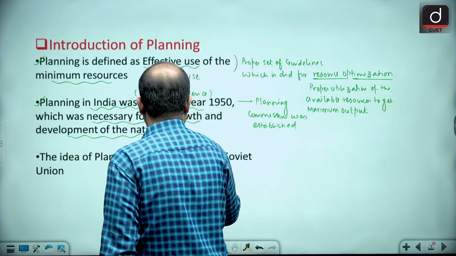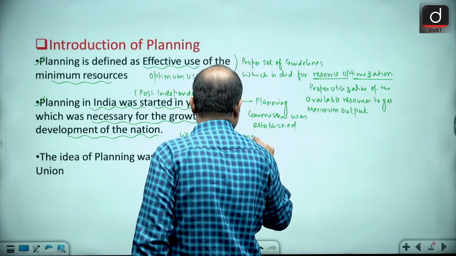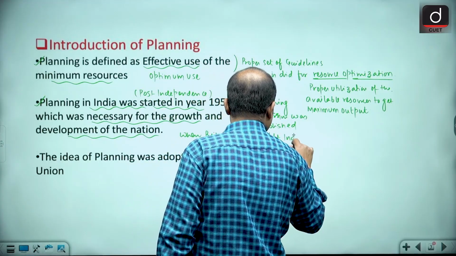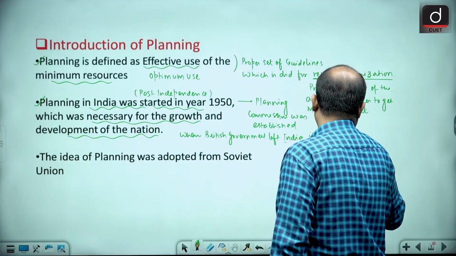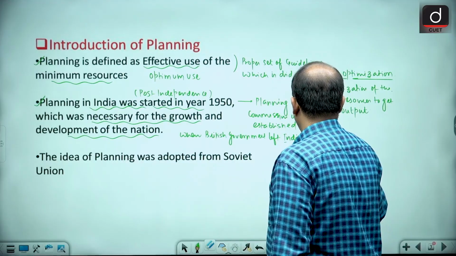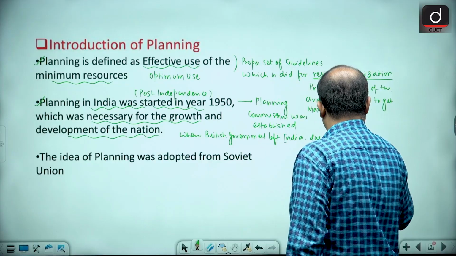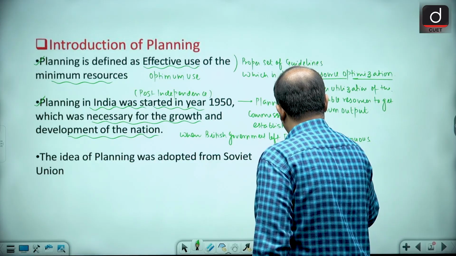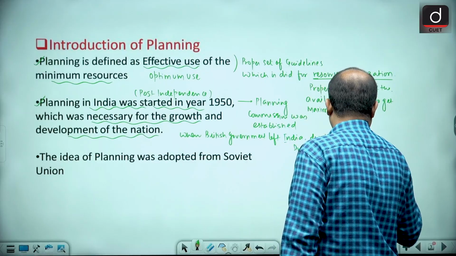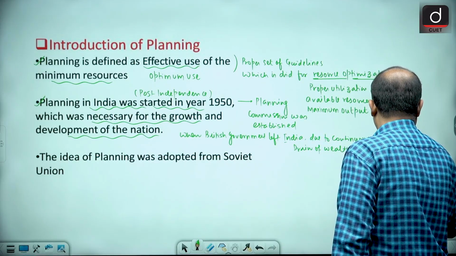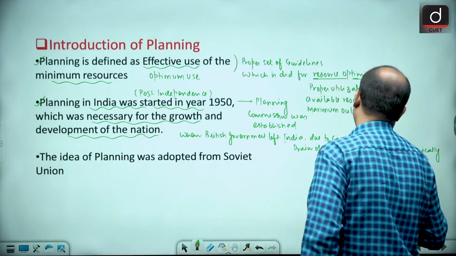So when the British government left India, due to the continuous drain of wealth, India was economically weak.